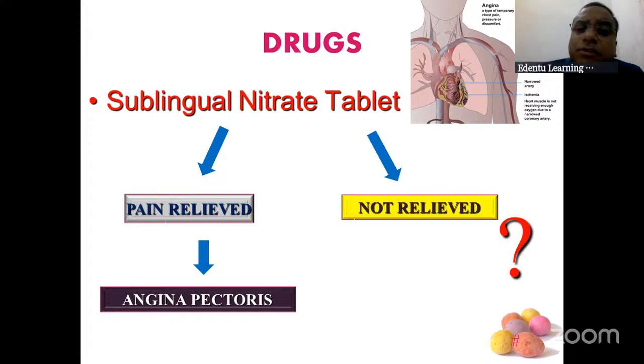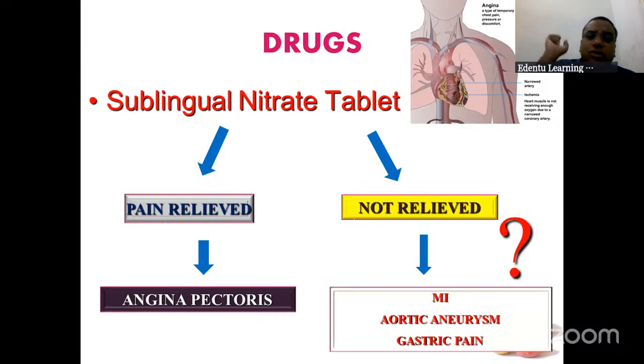Even after giving a sublingual nitrate tablet, if the pain is not relieved, then it is not angina pectoris. It could be any of these 3 conditions: myocardial infarction, aortic aneurysm, or gastric pain also. So I hope you're understanding. It's very clear. Sublingual nitrate tablet, pain relieved, angina pectoris. Not relieved, it could be myocardial infarction, aortic aneurysm, or gastric pain. It's a gas problem. Because of the gas problem, chest pain came.